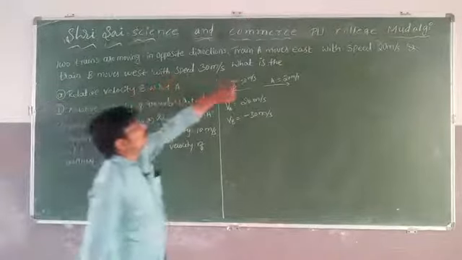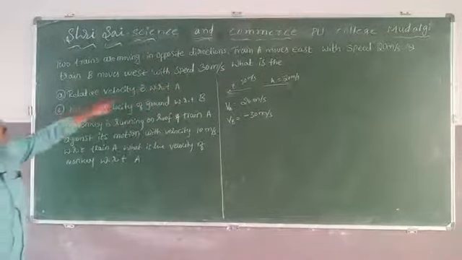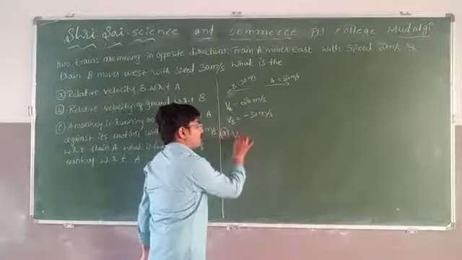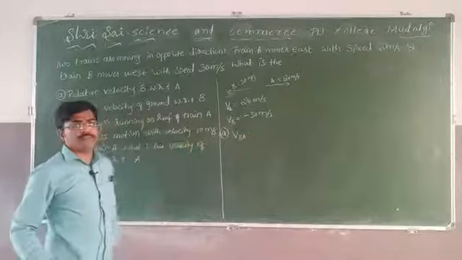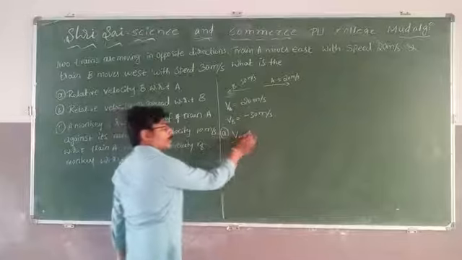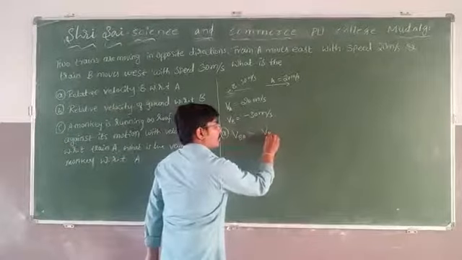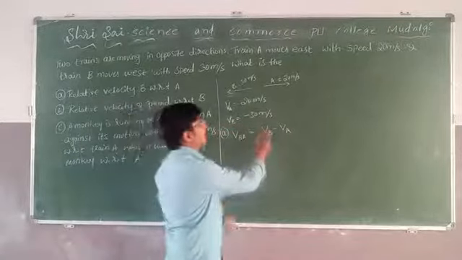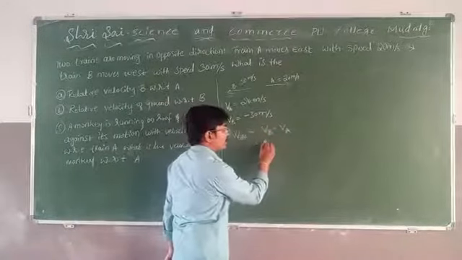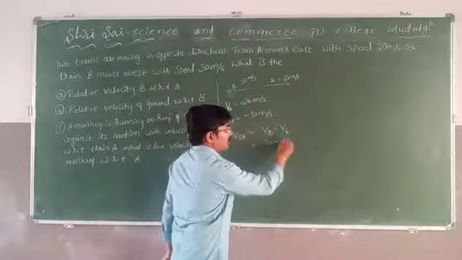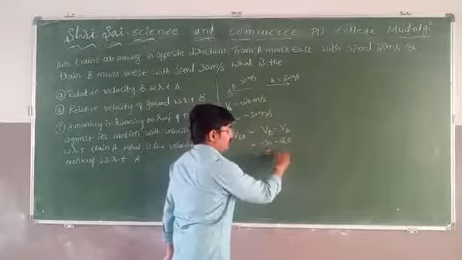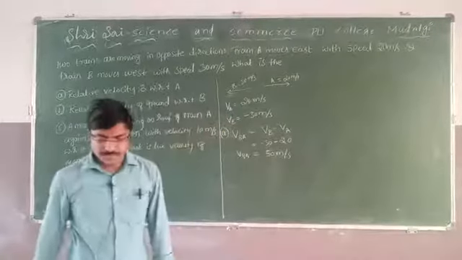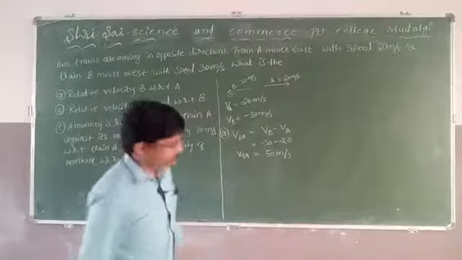Okay, then what is the first question? Relative velocity of B with respect to A. What they asked in part A is the relative velocity of B with respect to A, VBA. The general formula is VB minus VA. What is the VB value? Minus 30. What is the VA value? 20. So minus 50 meter per second. This is the first.